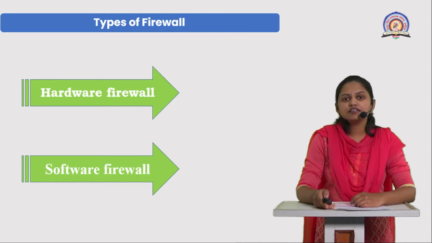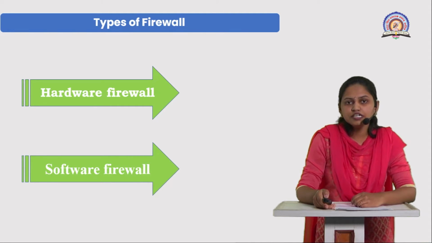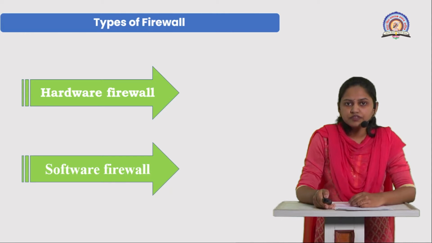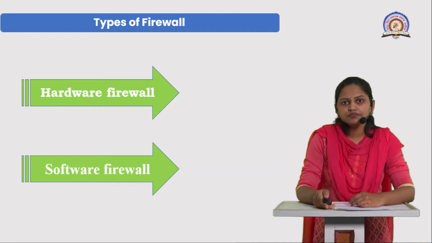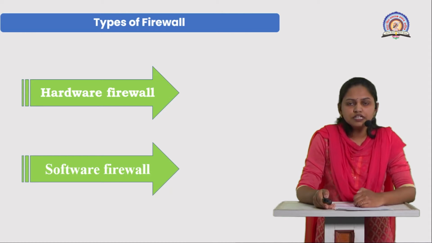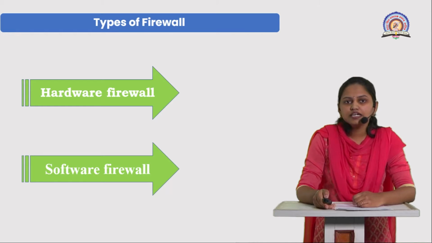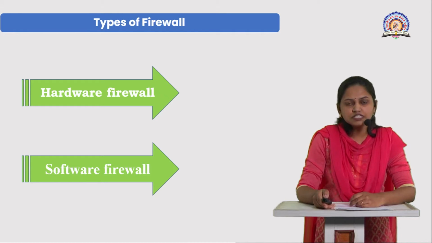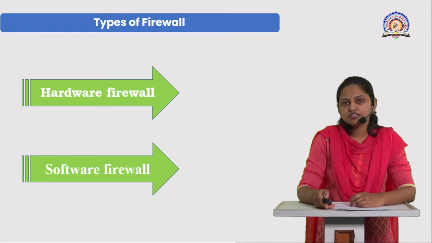The second type is the software firewall. In this type, the firewalls are installed onto individual servers, and these servers catch each and every request, and after that check the request to determine whether it is valid or not.